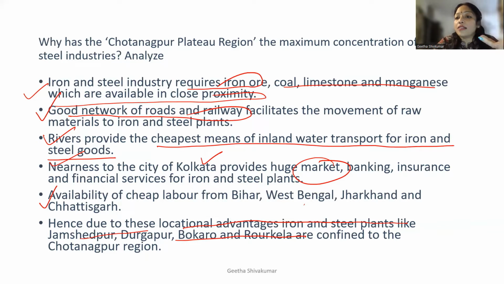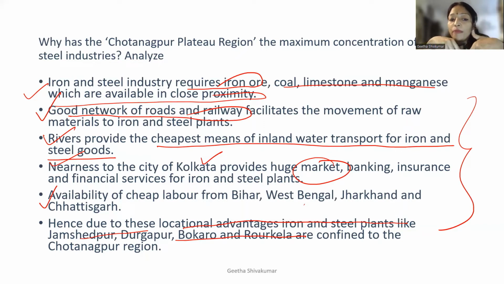So if they ask you the question, what are the reasons Chota Nagpur Plateau has the maximum concentration? You can write these points, definitely they are important. So if you write good network of railways, then port facilities, then Calcutta is an urban center, one of the urban centers which provides the market, banking, and insurance services.